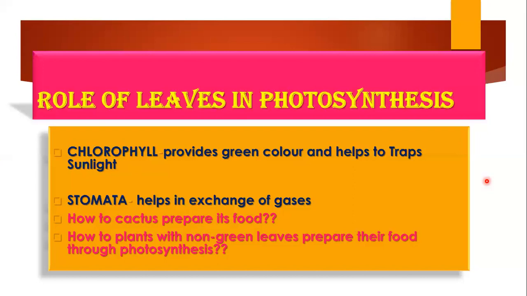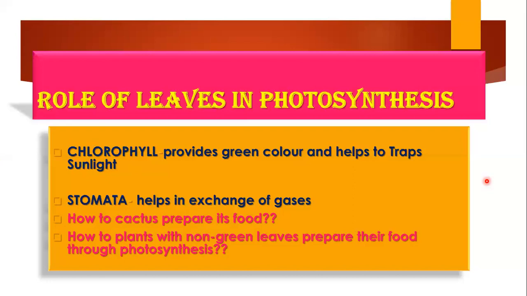Because they have both white and green portions in the same leaf, photosynthesis doesn't occur in the white portion, be it croton or money plant. Remember that photosynthesis will not take place in the white portions. Only the green portion will take part in photosynthesis, because chlorophyll is only present in the green part.